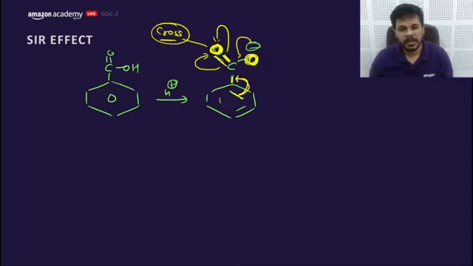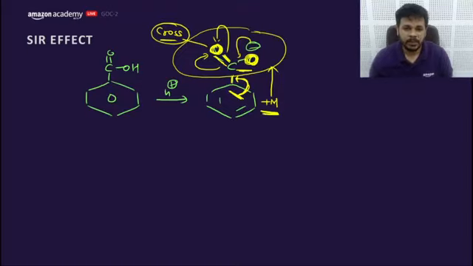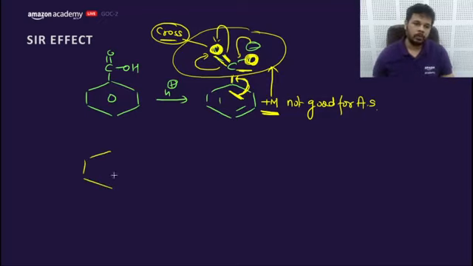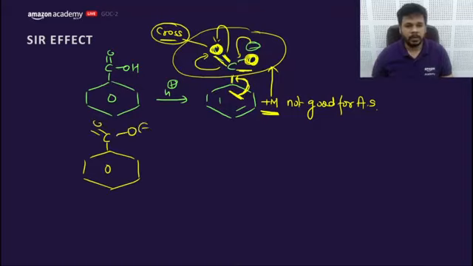In other words, benzene is supplying pi electron density to the C double bond O. This benzene is showing plus M to destabilize this negative charge. That means this plus M is actually increasing the negative charge in this area by supplying electrons. This plus M effect is not good for acidic strength. Now what to do? We put a bulky group here.